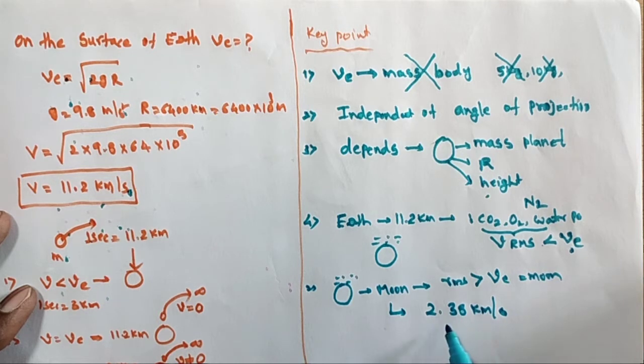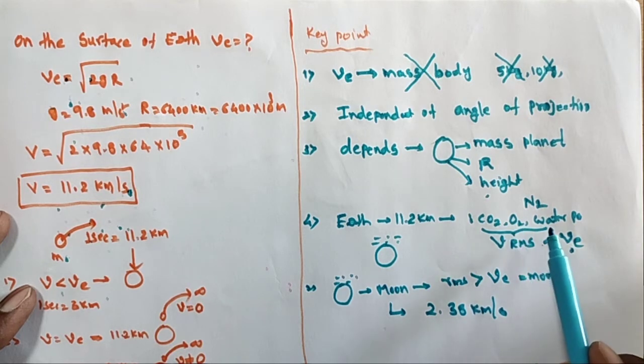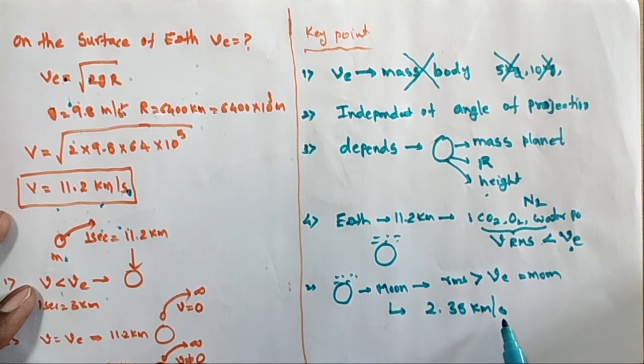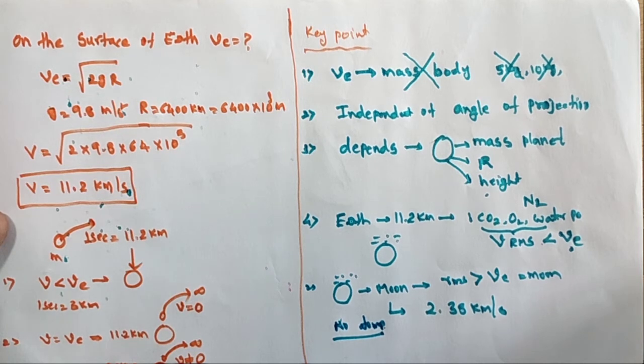So the RMS velocity of all particles, for example oxygen and the remaining ones, is above the escape velocity on the moon, so the moon has no atmosphere. So this is the escape velocity.